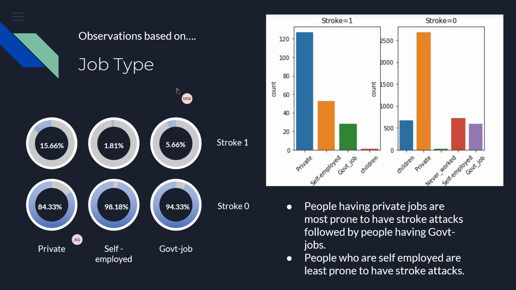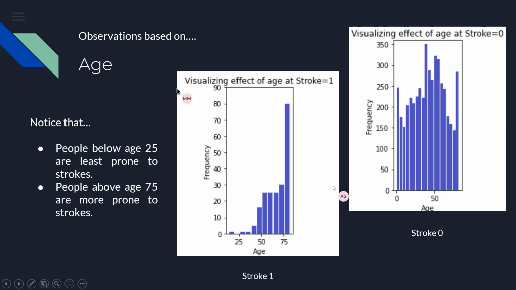For job type, there were majorly three types: private, self-employed, and government jobs. When we saw the graph and finally converted it into percentages, we concluded that people in the private sector are more prone to strokes, and the least were the self-employed. People having private jobs are more prone to stroke attacks, followed by people having government jobs. People who are self-employed are least prone to stroke attacks.